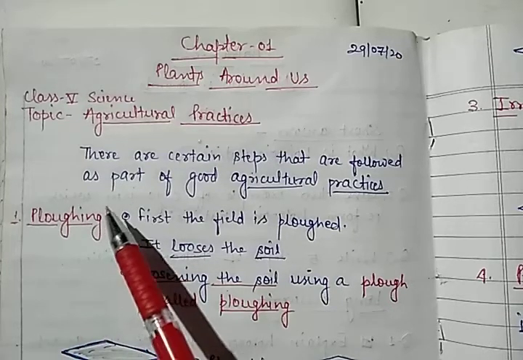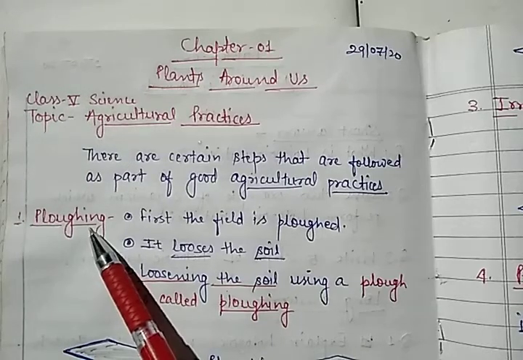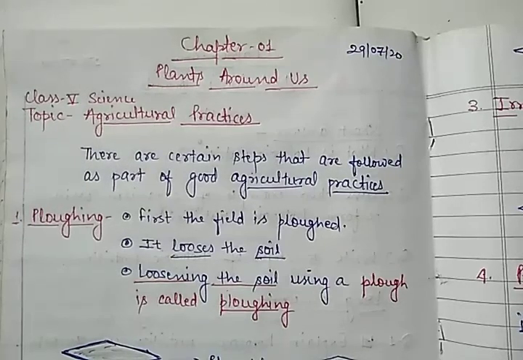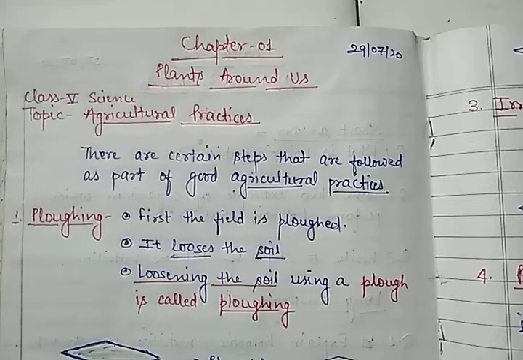So what are these steps? The first step is plowing, second is adding manure and fertilizer, third one is sowing, fourth one is irrigation, next one is protection of crops, next is harvesting, and last one is storage.